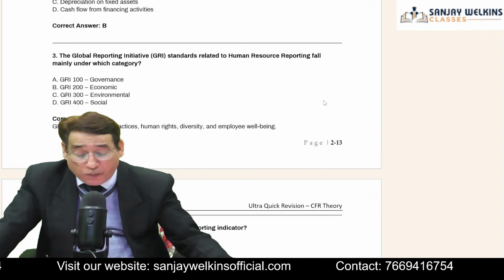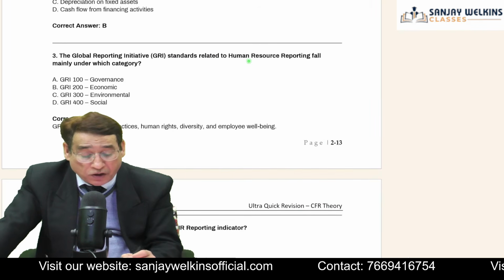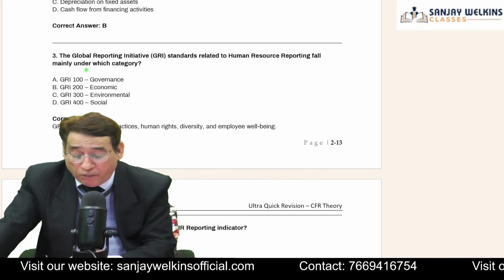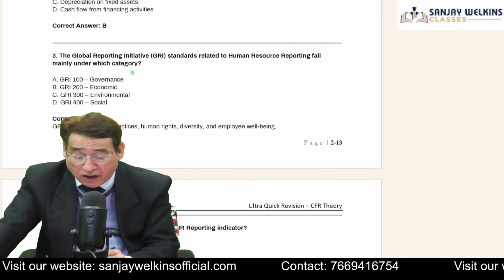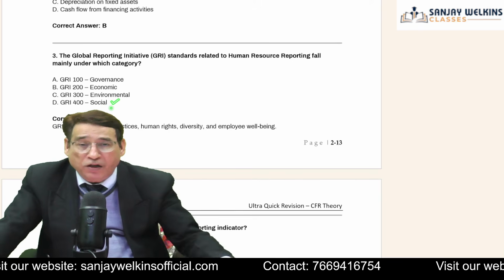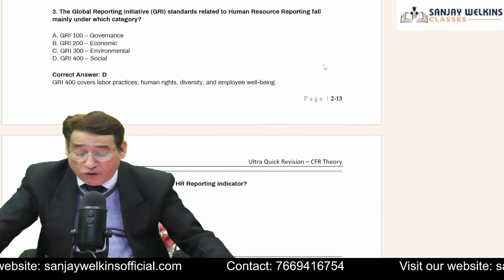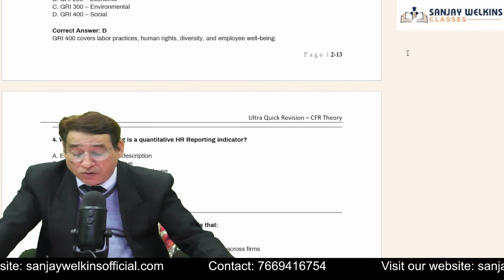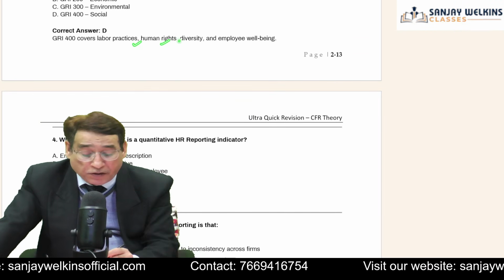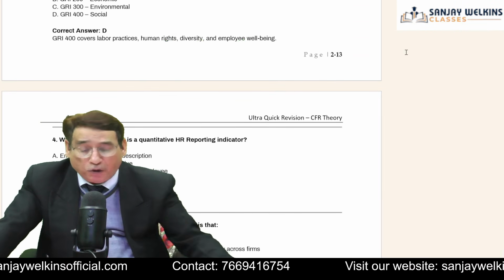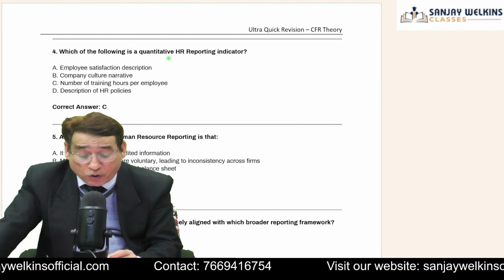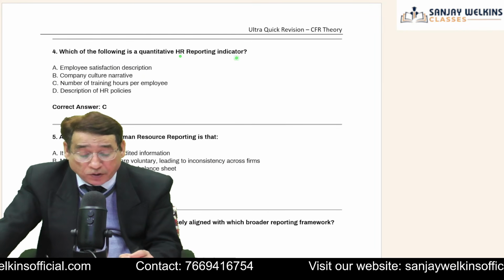The Global Reporting Initiative standards related to human resource reporting fall mainly under which category? In this particular case, GRI 400, as we call it, Global Reporting Initiative 400, deals with social issues, correct? For example, labor practices, human rights, diversity, and employees' well-being. Which of the following is a quantitative human resource reporting indicator?